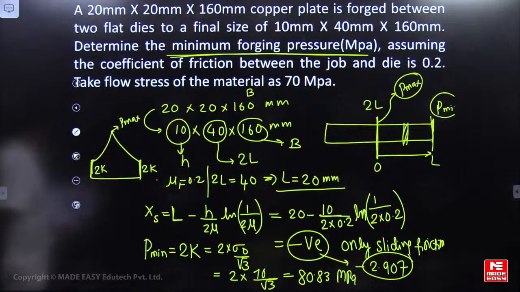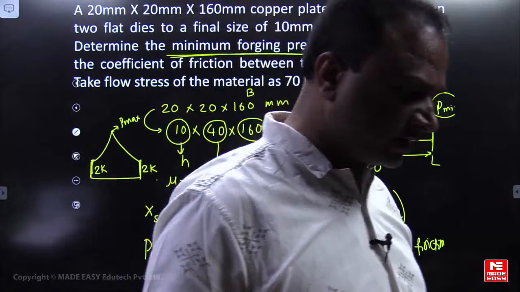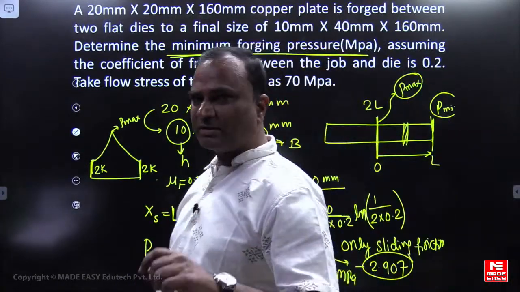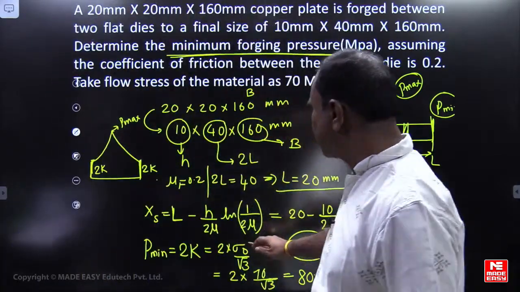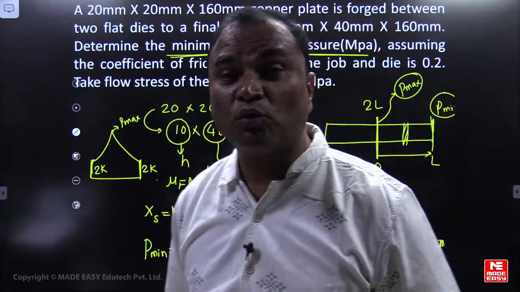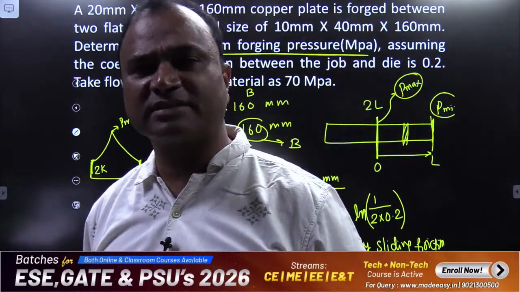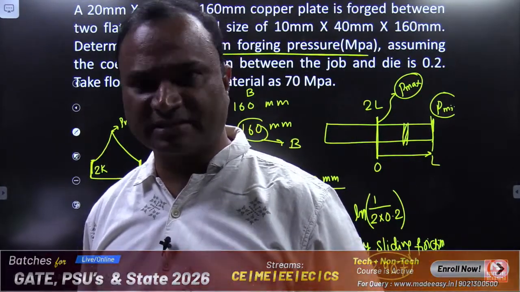80.83 is correct. Please check it. Plane strain condition, correct. Plane strain condition, that's why width is same. Next, if nothing is mentioned, you can use von Mises theory. Von Mises theory will give better results when compared to Tresca. That's why sigma naught by root 3. K is flow shear stress, shear stress in tension.